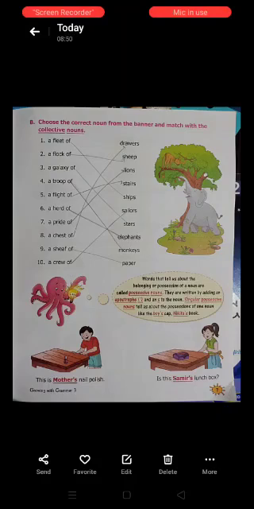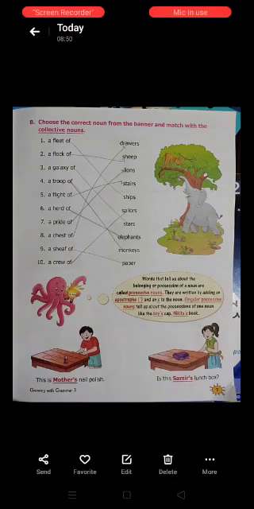First is a fleet of. Children, a fleet of. We will match it to the ships. Children, when we talk about many ships, we call it a fleet. So we will match it to the ships, a fleet of ships.